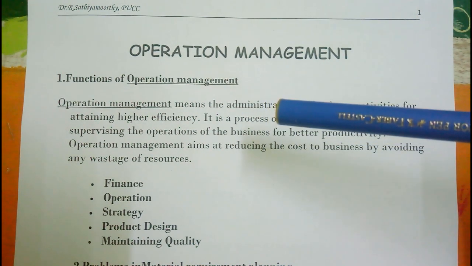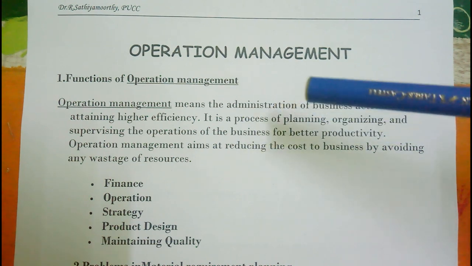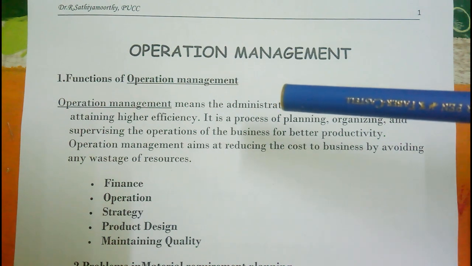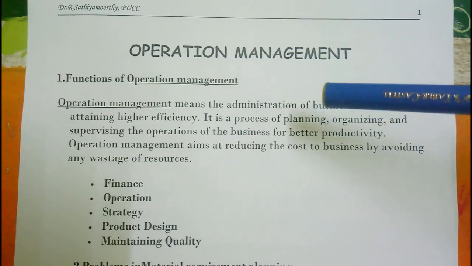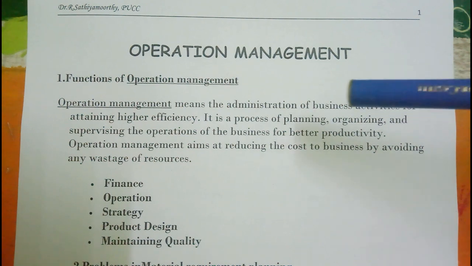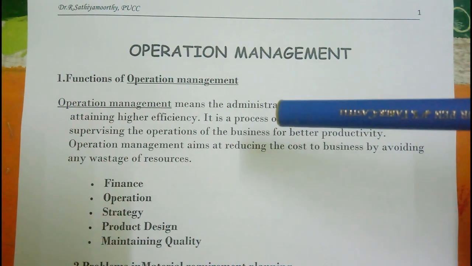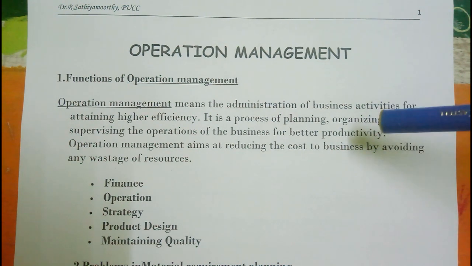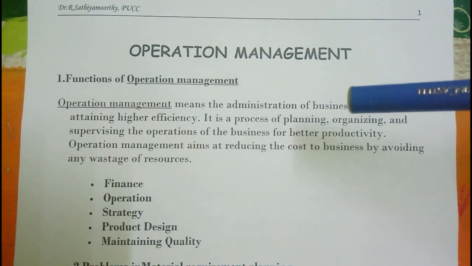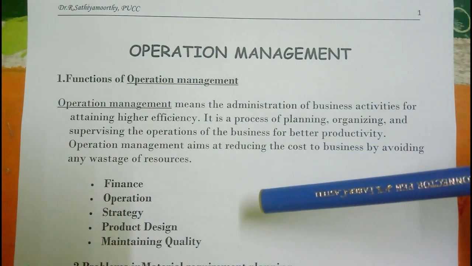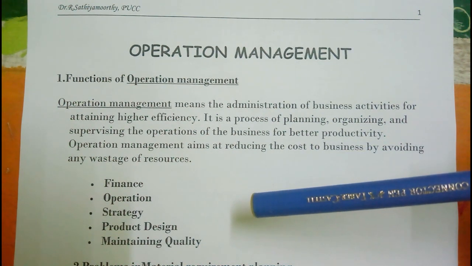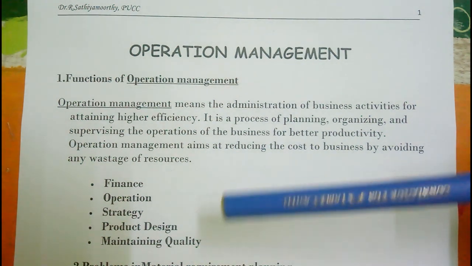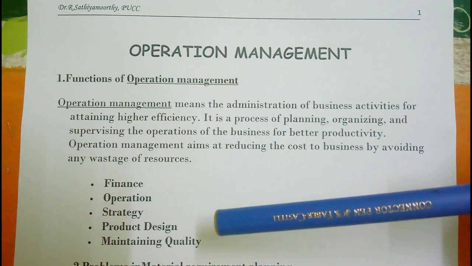Operation management means the administration of business activities for attaining higher efficiency. It is a process of planning, organizing, supervising the operations of business for better productivity. So this was the meaning for operation management. Now we will see the functions of operation management. So these are all the list of functions of operation management.